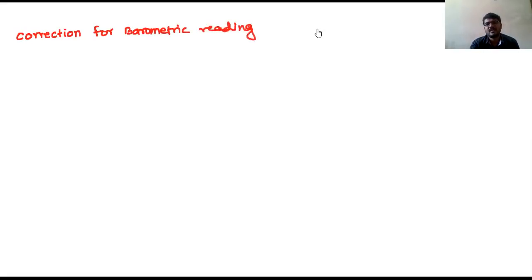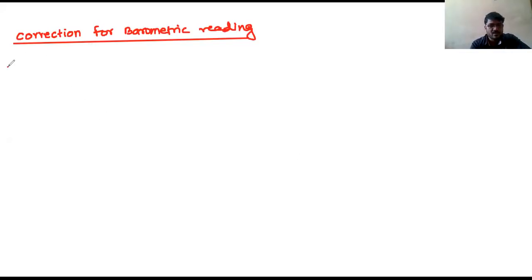What is this barometer? As I already told you, this is a device which we use to measure pressure, and in this device there is mercury filled, and we measure the rise in the level of mercury. That is correction for barometric reading, and that's why we are learning it in the topic of expansion of liquid, because mercury is filled in that barometer. So see here, we are using a brass scale, a calibrated scale.